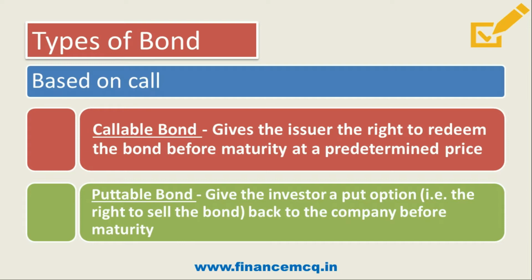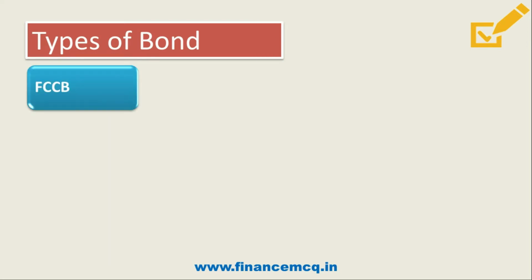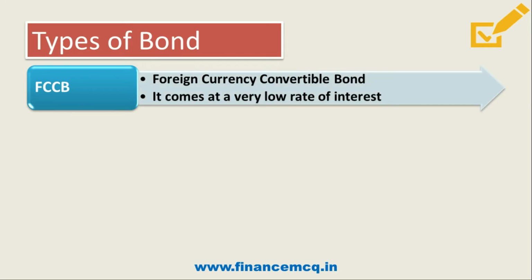Now let's move further and discuss some other types of bonds also. So friends, the first one is FCCB. What is it? It is a foreign currency convertible bond. It comes at a very low rate of interest. Friends, the main advantage to the issuer is that he will get foreign currency at a very low cost.